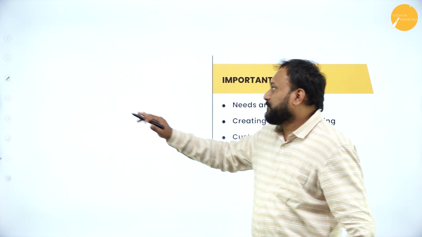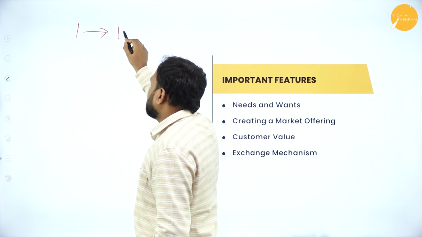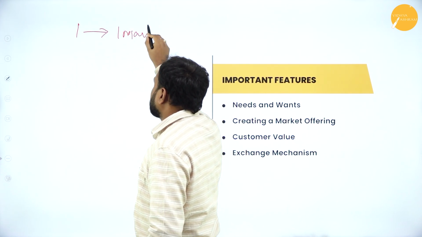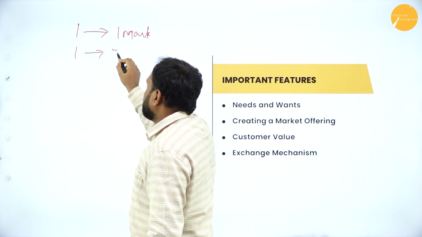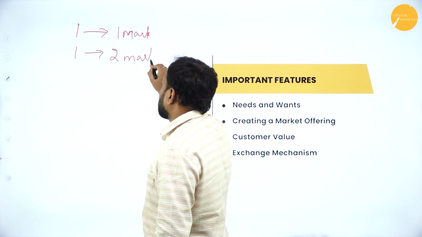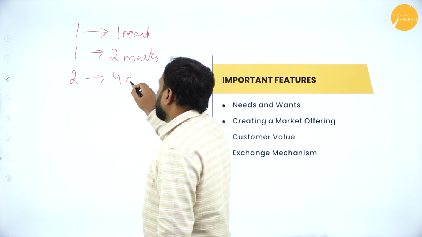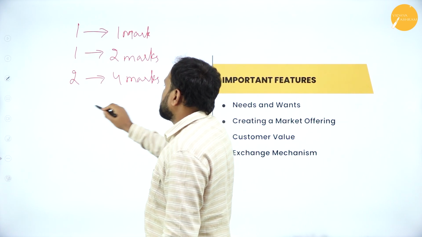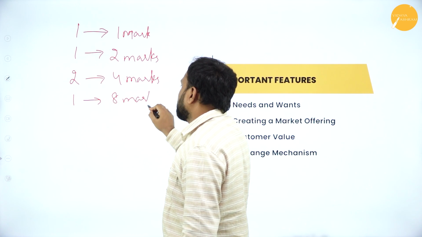In the same way, you will get one 1 mark question, one 2 mark question, two 4 mark questions, and then one 8 mark question.